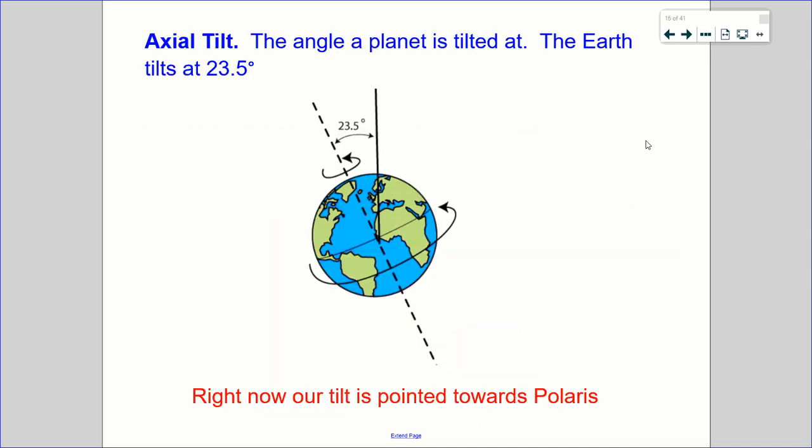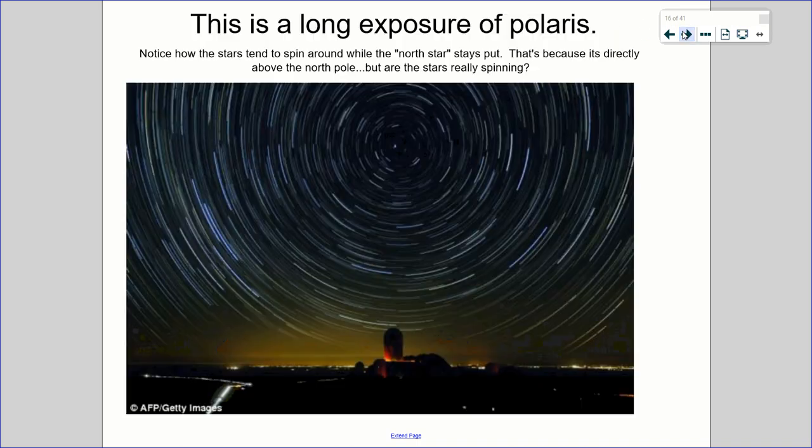All right, so let's talk about the axial tilt of the planet. That's really important. Our planet is tilted at about 23.5 degrees. And this tilt is probably, although we don't know for sure, a result of some major impacts early in our Earth's history, perhaps when the moon impacted Earth. It pushed it off of its vertical standing and made it tilt about 23.5 degrees. And right now, this dotted line here is pointing directly at a star that we call Polaris. That's our North Star. And here it is.